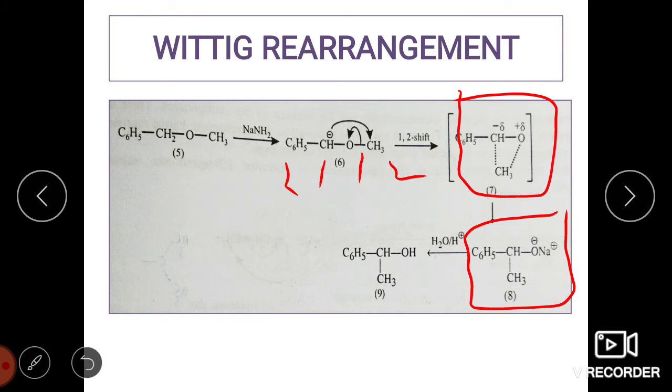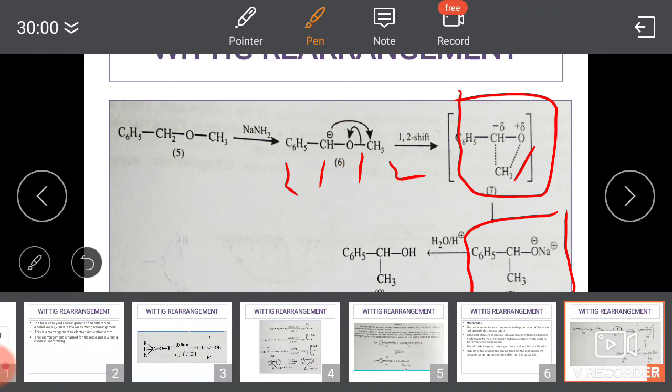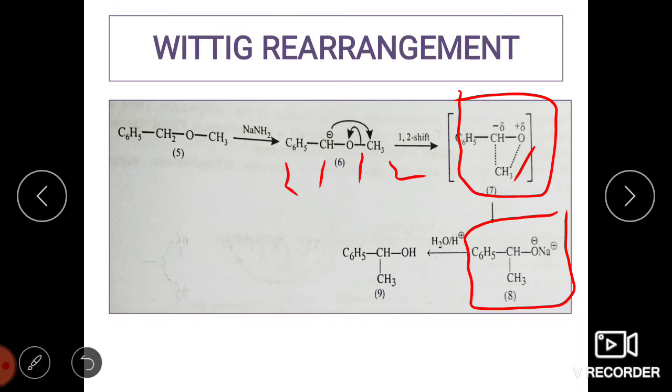How the bond formation and bond breaking is shown here: the two bonds are shown in dotted lines because there is a bond cleavage between oxygen and CH3, and there is a bond formation between carbon and CH3. So now here you can see the charges on carbon and oxygen. Carbon is having a negative charge, so you give a partial negative charge on carbon, and oxygen is having a positive charge which is given here. So this is how you are going to write the transition state.